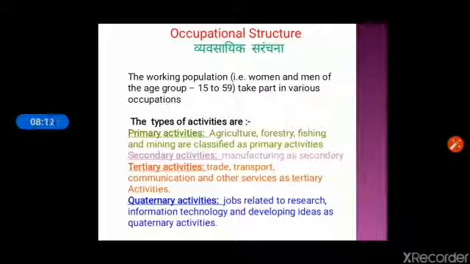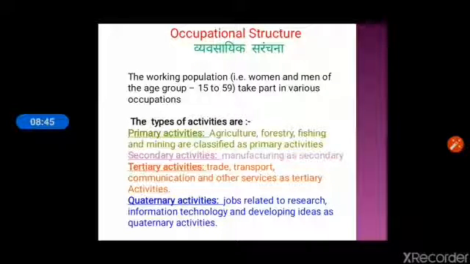Secondary activities means manufacturing. When people modify the primary activities through their skill, knowledge, and with the help of technology, these activities are called secondary activities. Third one is tertiary activities, trade, transport, communication, and other services as tertiary activities.